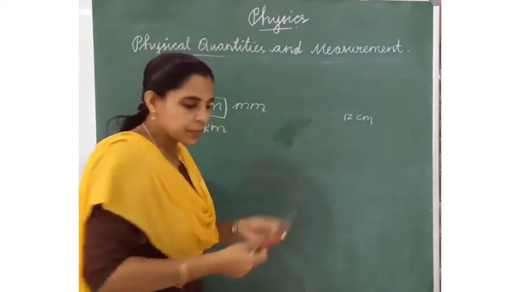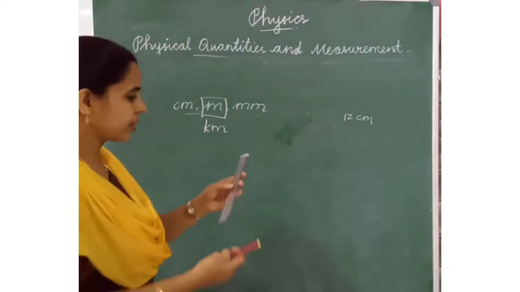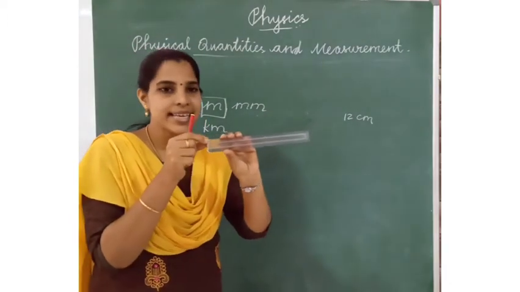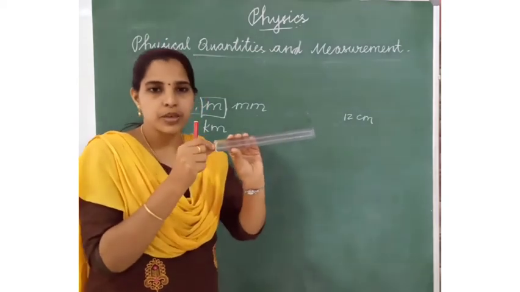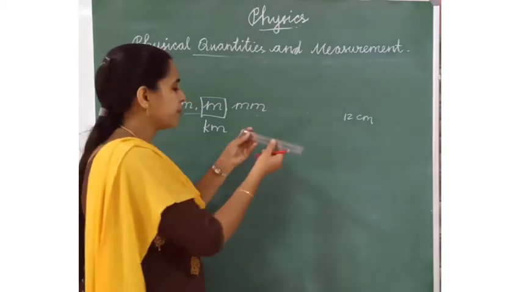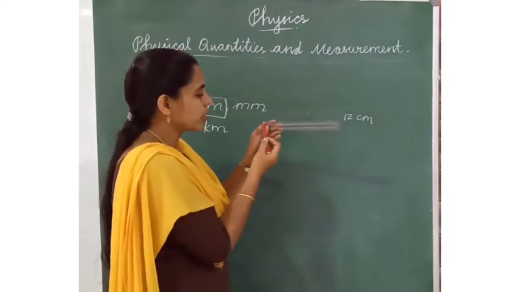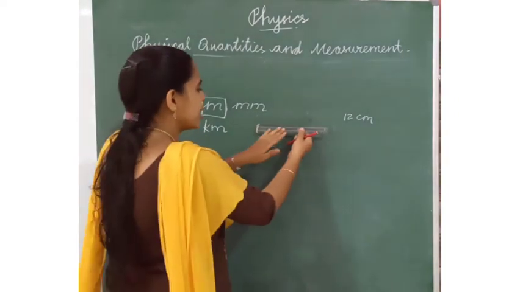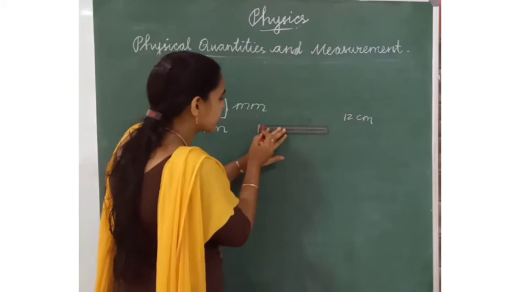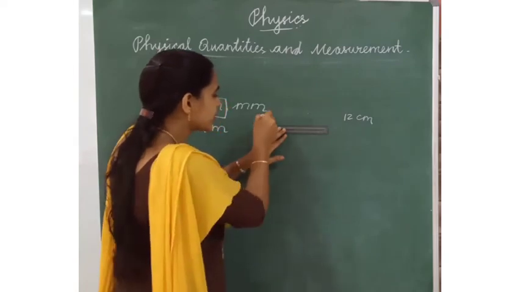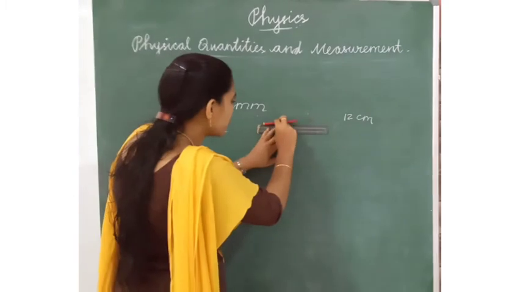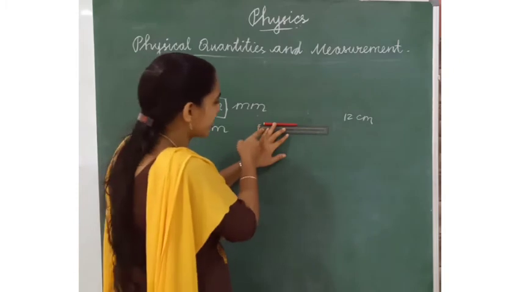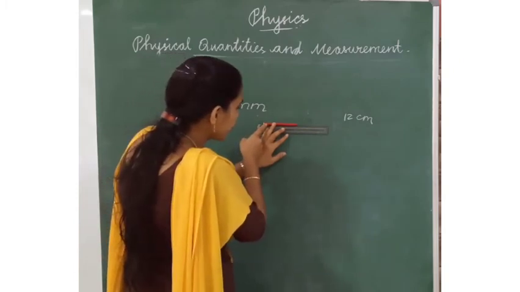Second rule is sometimes the end or starting point of the ruler is not clearly visible or it is chipped. How to measure the length then? Here 0, then 1, 2. We cannot take the correct reading using this ruler. So we keep it from 2, because from 2 it is clearly visible. From 2 we have to measure. One end of the pencil we should coincide at 2. So now what is the answer here?